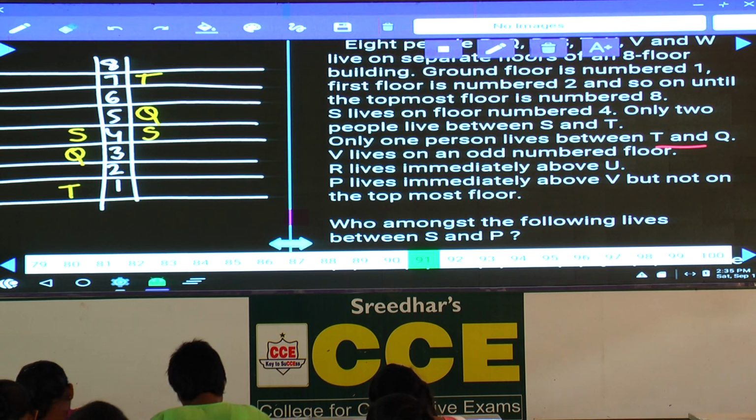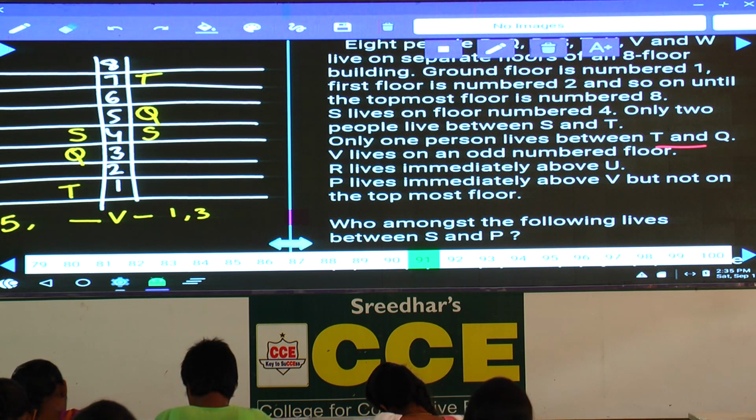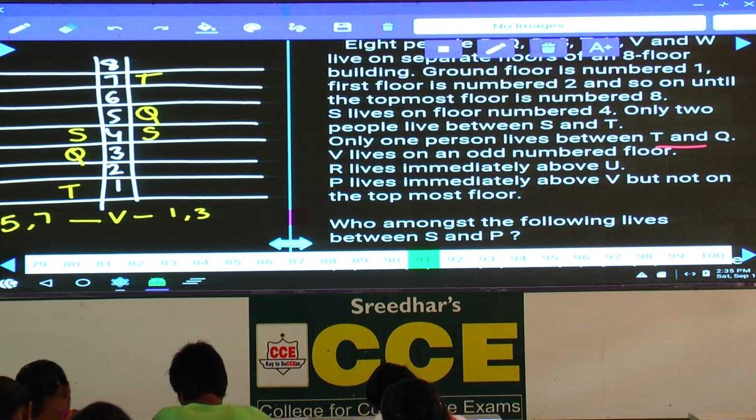V lives on an odd number floor. As V is on an odd number floor, in the first case V can be either on the first floor or on the third floor. And in the second case, V can be either on the fifth floor or on the seventh floor. R lives immediately above U. And P lives immediately above V.